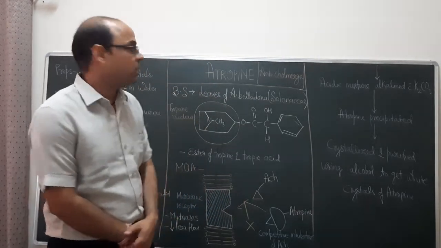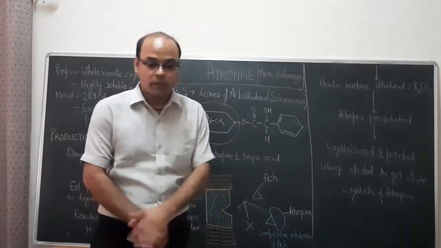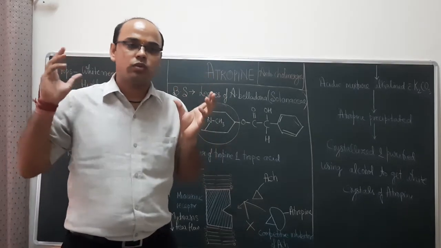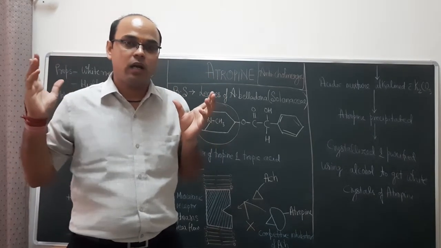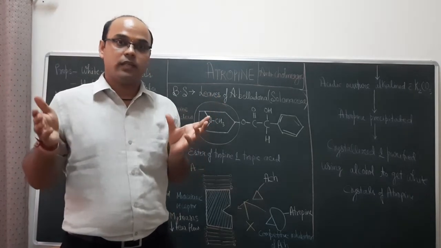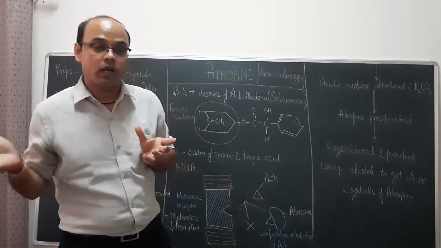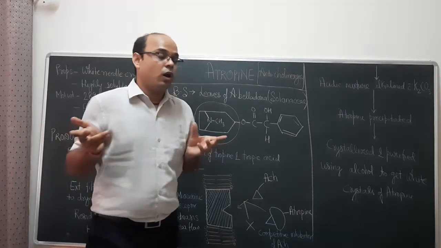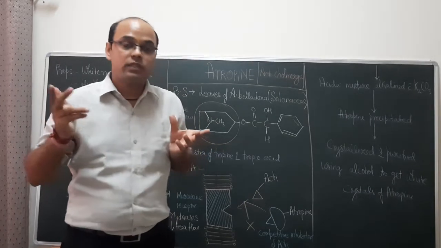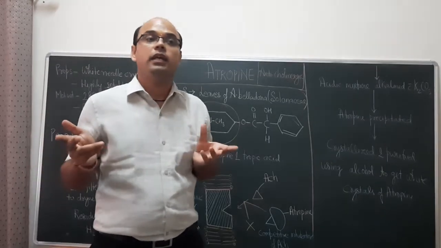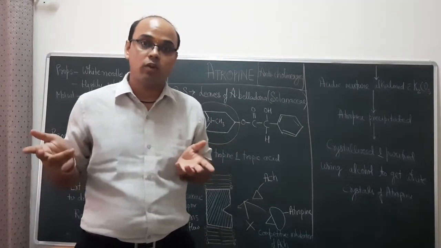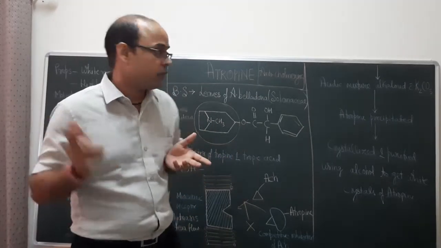If you heard the word atropine, your brain ultimately goes to Atropa. You have studied Atropa. So yes, atropine is isolated from Atropa species. Specifically, on the basis of the pharmacological category, it is an anticholinergic drug. Atropine is an anticholinergic drug.